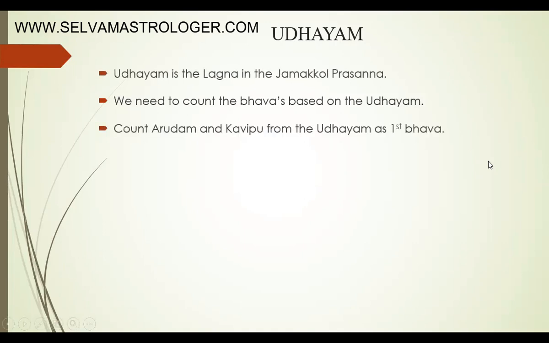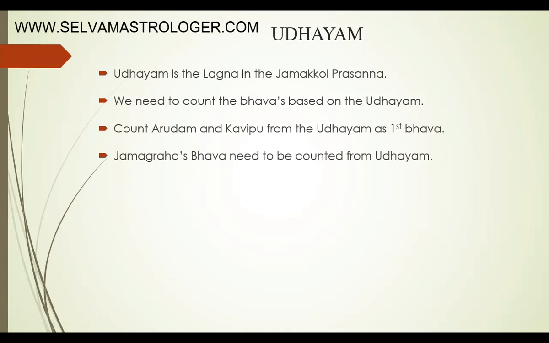Next is the Arudam. The Arudam and the Kavipu need to be counted from the Udayam, the sign in which the Arudam is, and similarly for the Kavipu. The Jamagraha Bhava needs to be counted from the Udayam.